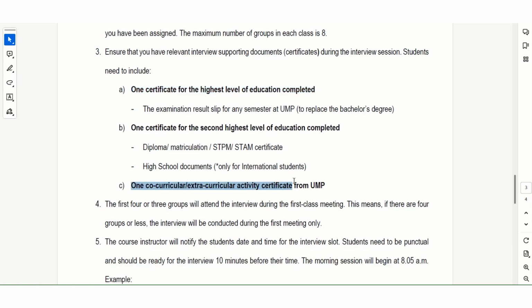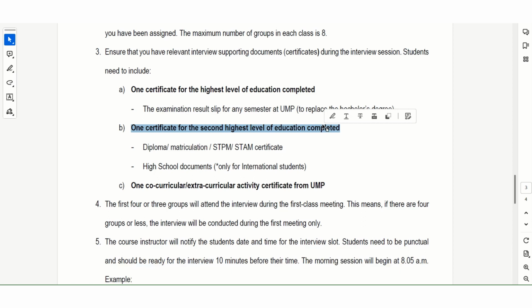The same goes for C. However, for B, what you can do is that maybe you can ask your parents to snap a photo of your certificate and then you can print it from there. Or perhaps you can ask your siblings to scan the certificate and then send it to you and you can print it. Okay, so all of these certificates, you need to put in a clear folder. When you attend the job interview, the first thing that you have to do once you enter the interviewing room, you have to present the certificate to the interviewer politely.